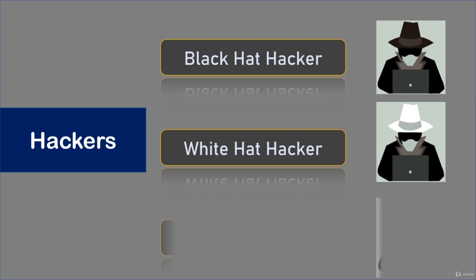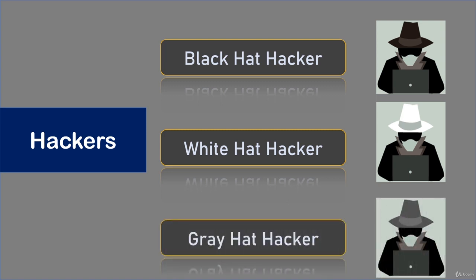Last but not least, grey hat hackers. Grey hat hackers are a hybrid between black hat hackers and white hat hackers. They can hack any system even if they don't have permission to test its security, but they will never steal money or damage the system. In most cases, they tell the administrator of the system, but it is still illegal because they test the security of a system that they don't have permission to test. Grey hat hacking is sometimes illegal and sometimes not.